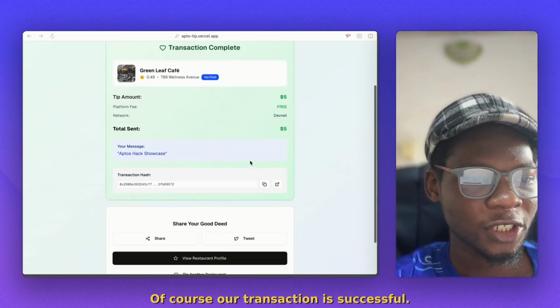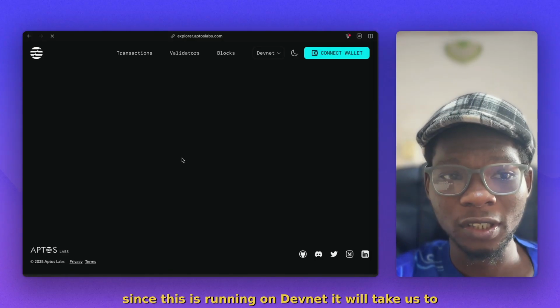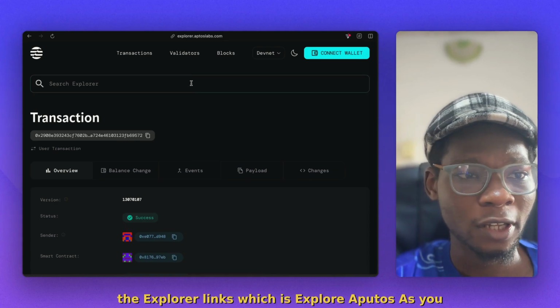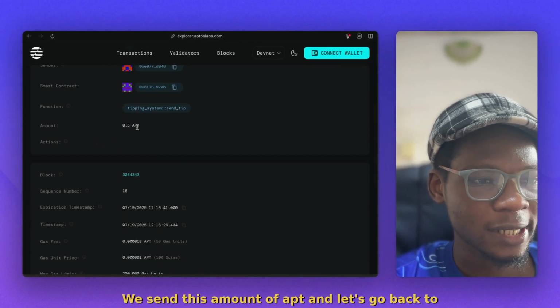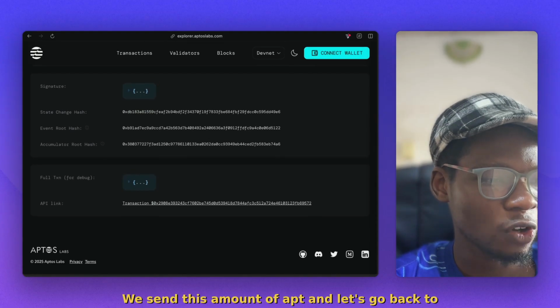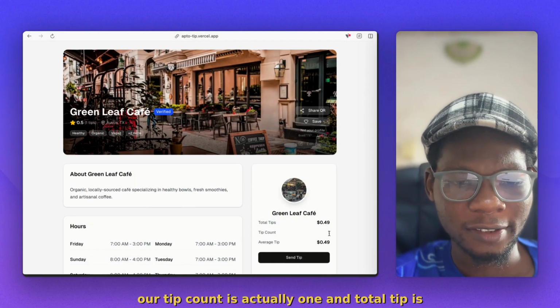Of course, our transaction is successful. Let's confirm on chain with the transaction hash. Since this is running on DevNet, it will take us to the Explorer link, which is Explorer Aptos. As you can see, our transaction is successful. We sent this amount of APT, and let's go back to AptoTip and view the restaurant profile. Okay, tip count is actually 1 and total tip is $0.49.